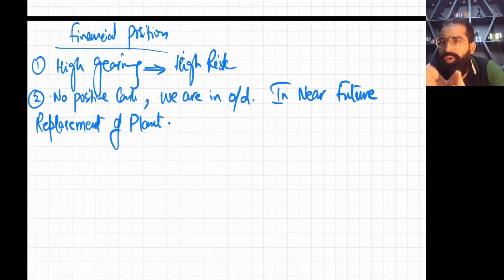So there is one option, you have to go for loan, but you are already in high gearing, so you cannot take more loans as well. So now the last option left is operating lease. You need to take asset on lease like operating lease. Okay, so this is all the prediction of future.